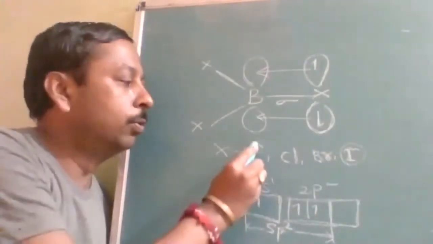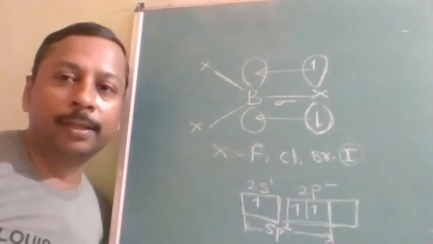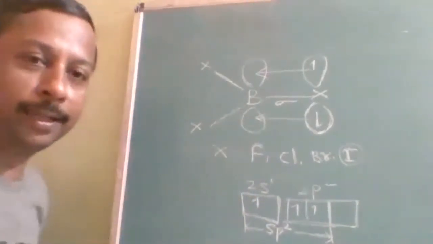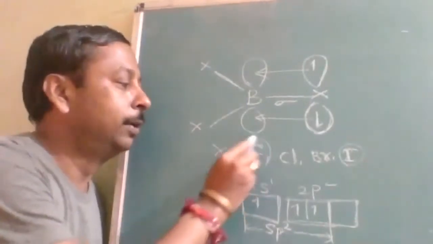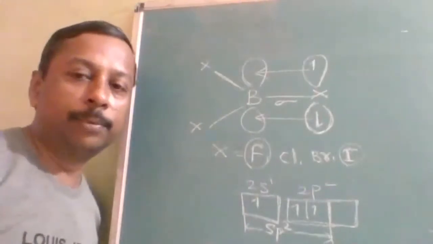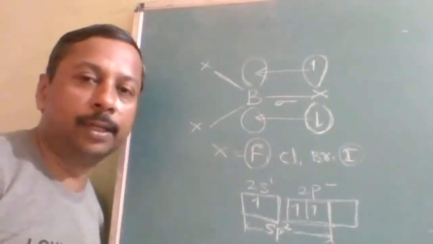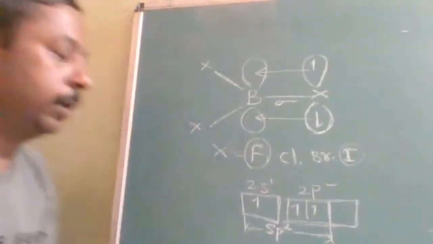The most cruel person in the world is fluorine. It knows only taking, but not giving. But still, in this place, as an exception, fluorine has the highest tendency to form back bonding. It is because of the distance. So what is the distance, and how is it affecting? I will tell you.